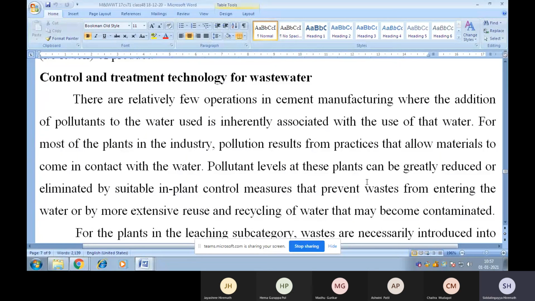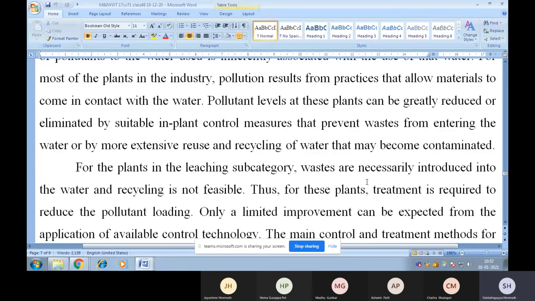There are relatively few operations in cement manufacturing where the addition of pollutants to the water used is inherently associated with the use of that water. For most of the plants in the industry, pollution results from practices that allow materials to come in contact with the water. Pollutant levels at these plants can be greatly reduced or eliminated by suitable in-plant control measures that prevent waste from entering water, or by more extensive reuse and recycling of water that may become contaminated.